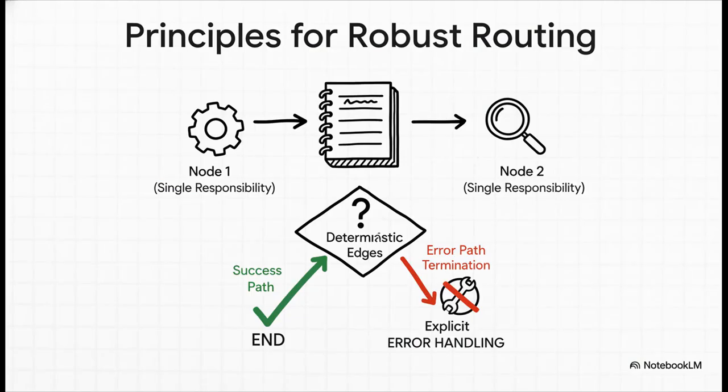So the big takeaway for building robust agents is that you have to be intentional. You need to carefully design your state. You need to make sure every node has one and only one job. Your decision-making functions should be clean and predictable. And critically, you have to make sure there are no dead ends. Every possible branch has to have a clear path to completion, even if that path is just to an error-handling node.